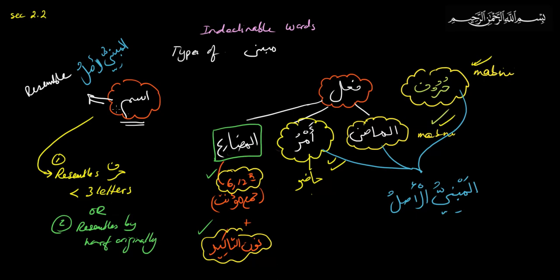So an ism will be mabni if it resembles a harf in that it is less than 3 letters. For example, the word man. That's an ism, not min, which is a harf jar. It's man, who. It's the ism because it resembles this. Okay, that's that. And then there's two others.